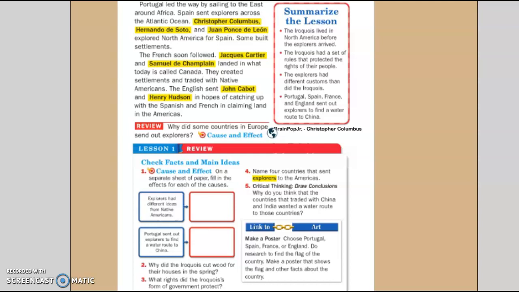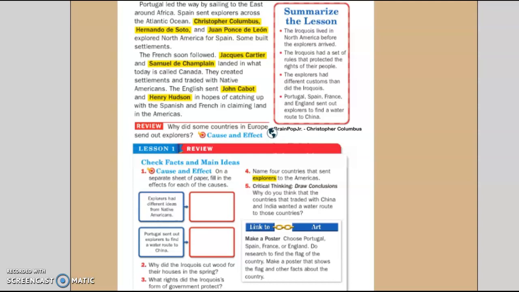Jacques Cartier and Samuel de Champlain landed in what is today called Canada. They created settlements and traded with the Native Americans. The English sent John Cabot and Henry Hudson in hopes of catching up with the Spanish and French in claiming land in the Americas.